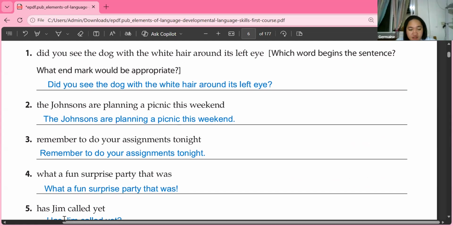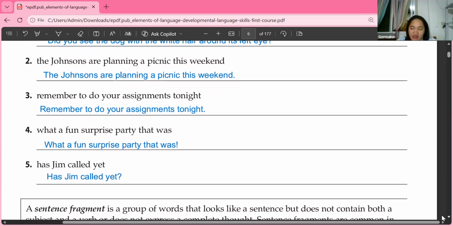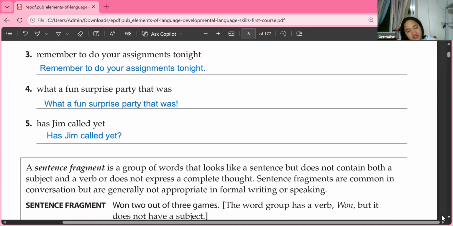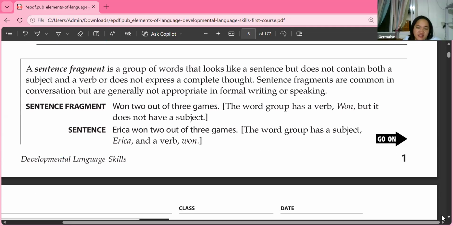These are all examples of sentences. Okay? These are all sentences. And what is a sentence? Based on our discussion, a sentence has a complete thought. It can stand alone. It has a subject and a predicate, or it has a verb in the sentence. Okay, so we're done with exercise A. Since we're talking about a sentence, let's move now to the sentence fragment.